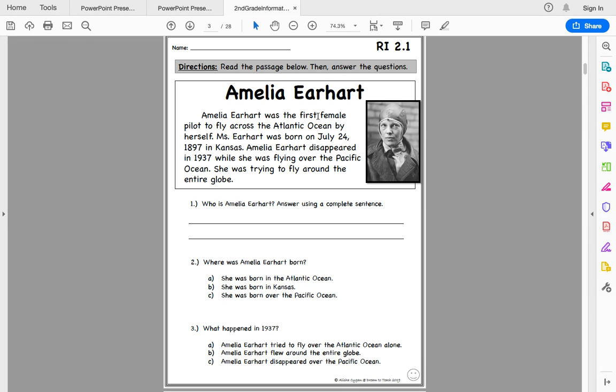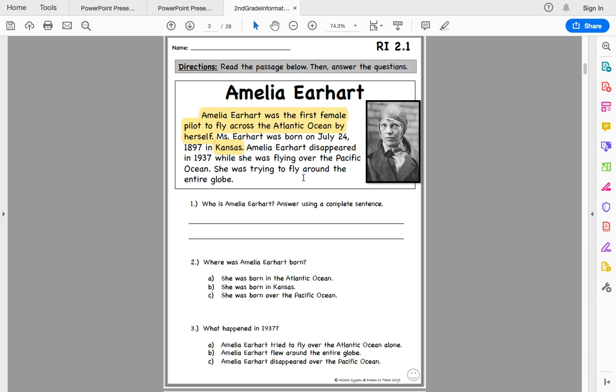Amelia Earhart was the first female pilot to fly across the Atlantic Ocean by herself. Doesn't that answer our first question? Who is she? So we're going to highlight or underline that part. All right. Miss Earhart was born on July 24th, 1897 in Kansas. That answers another question. Where was she born? Kansas. She was born in Kansas.